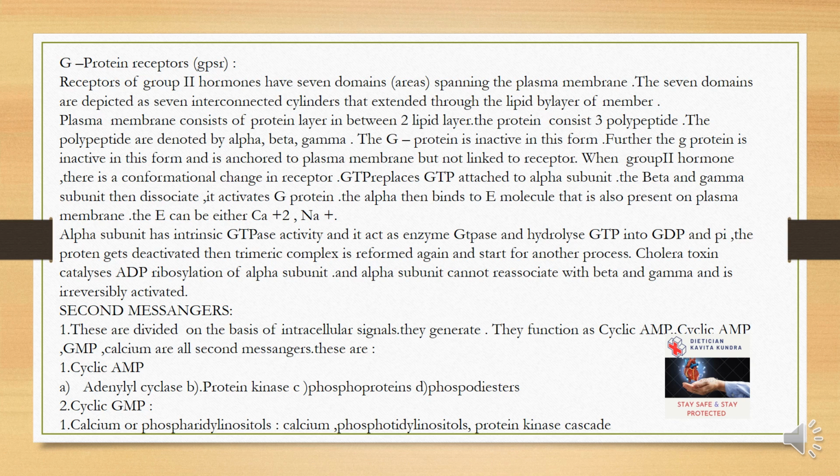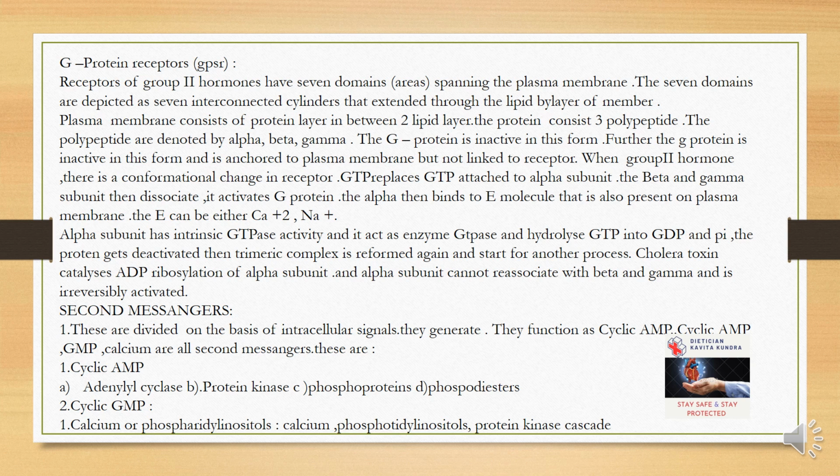The G protein consists of 3 polypeptides, denoted by alpha, beta, gamma. The G protein is inactive in this form and is anchored to the plasma membrane but not linked to the receptor. When group 2 hormone binds, there is a conformational change in the receptor. GTP replaces GDP attached to the alpha subunit. The beta and gamma subunits then dissociate and this activates the G protein.